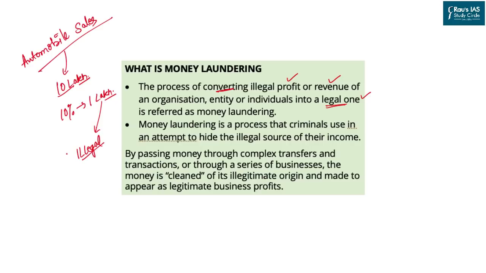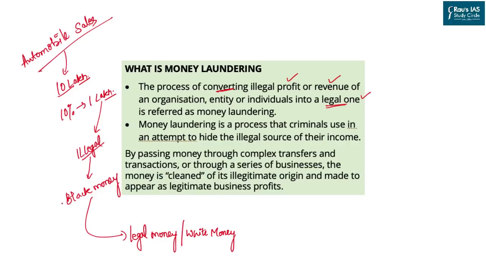Illegal does not always mean that the money is earned from criminal activity. This is also illegal because it goes against the legal framework mentioned in the Income Tax Act. So if it is going against the act, it is illegal. As this 1 lakh is illegal, what will it become? It will become black money. So that person will try to convert this black money into legal money, that is white money in normal parlance. And the process of converting black money into legal or white money is known as money laundering.